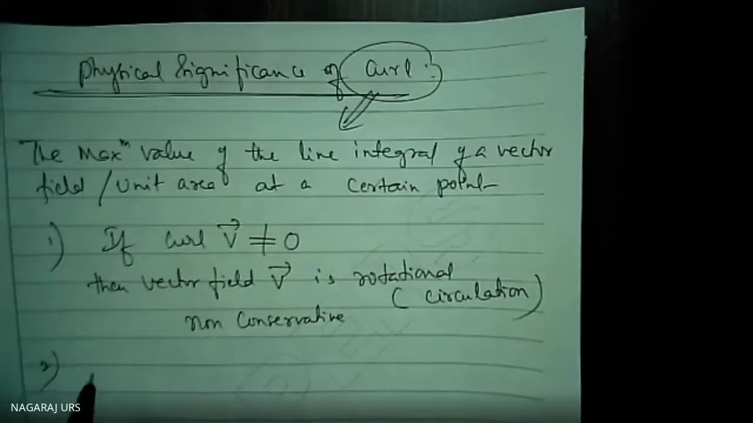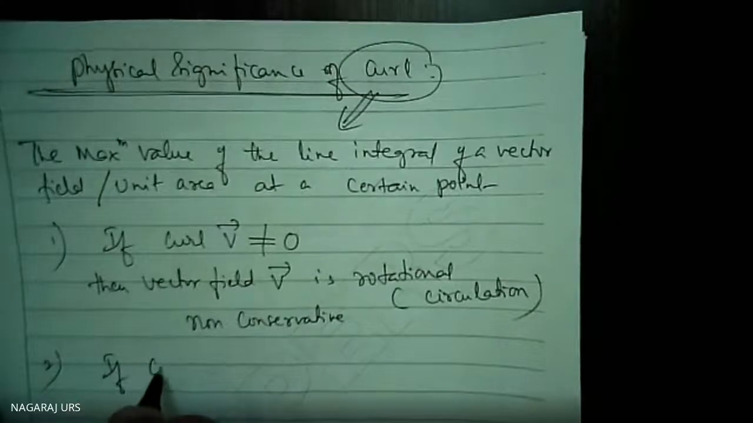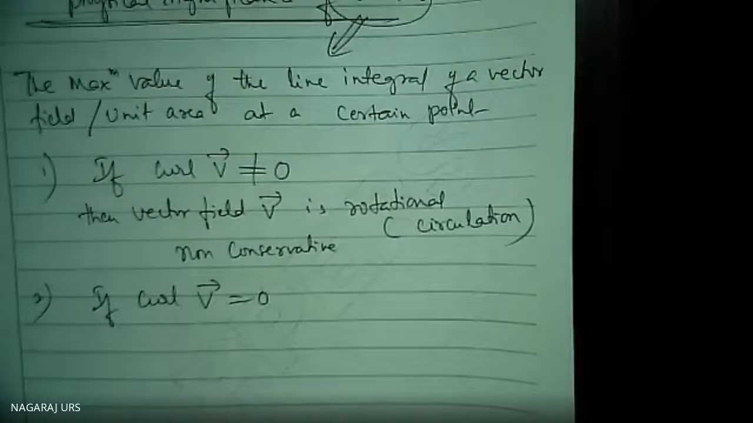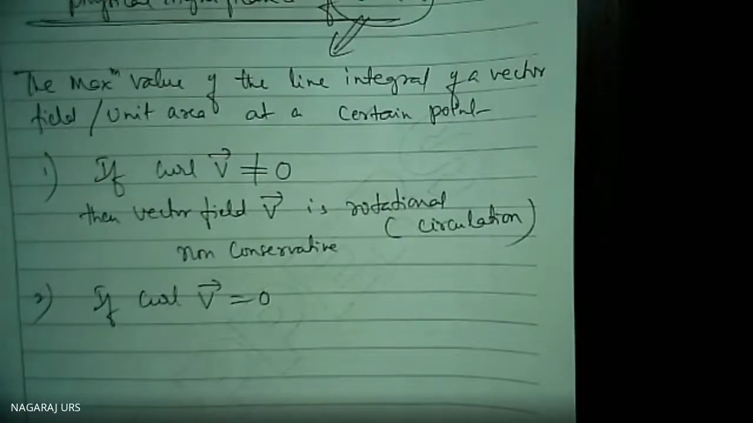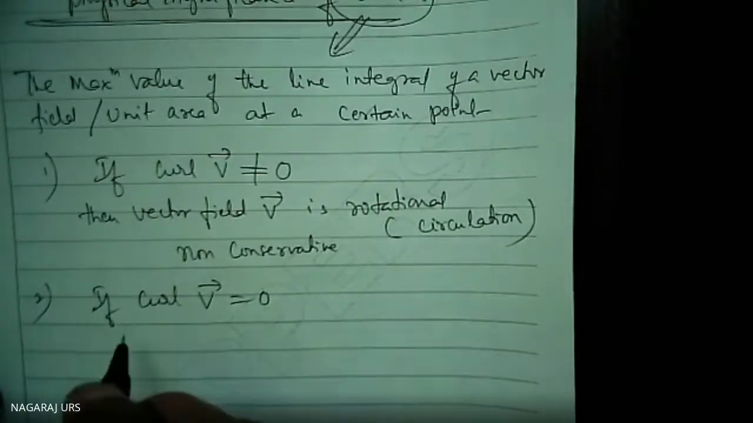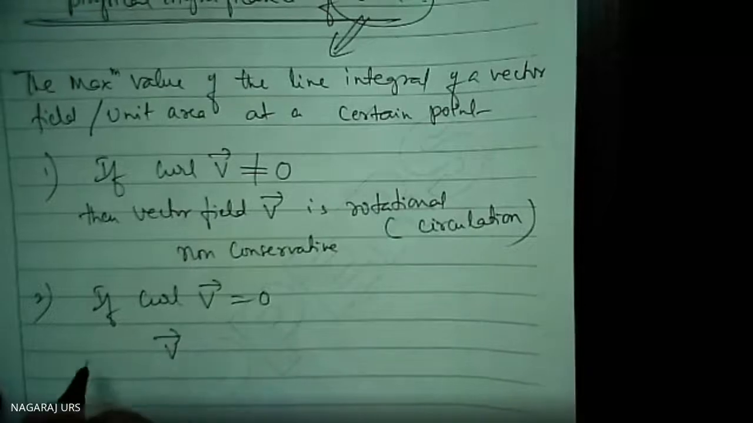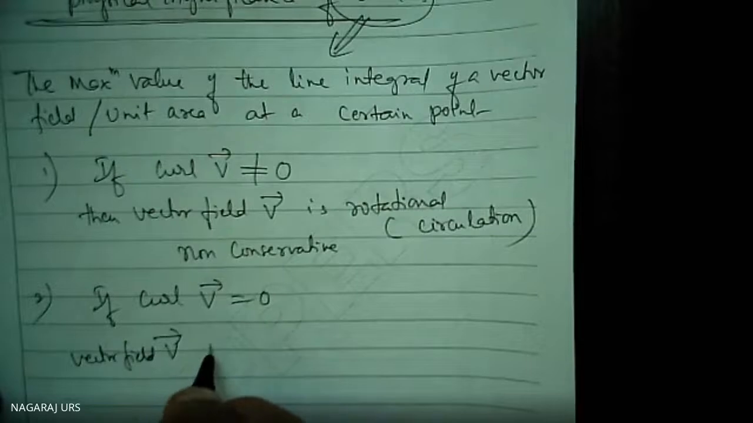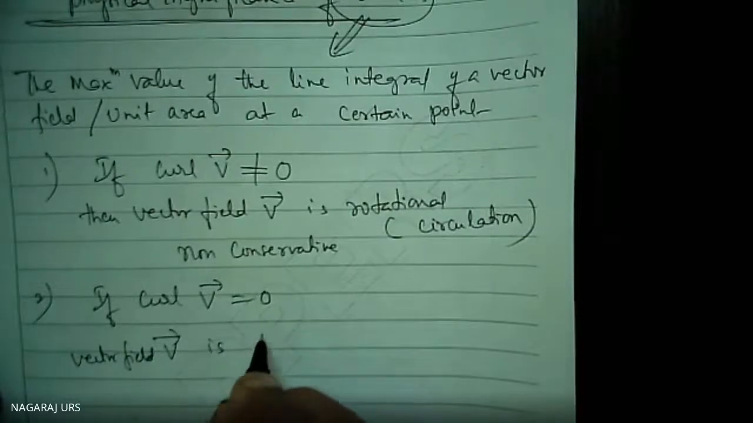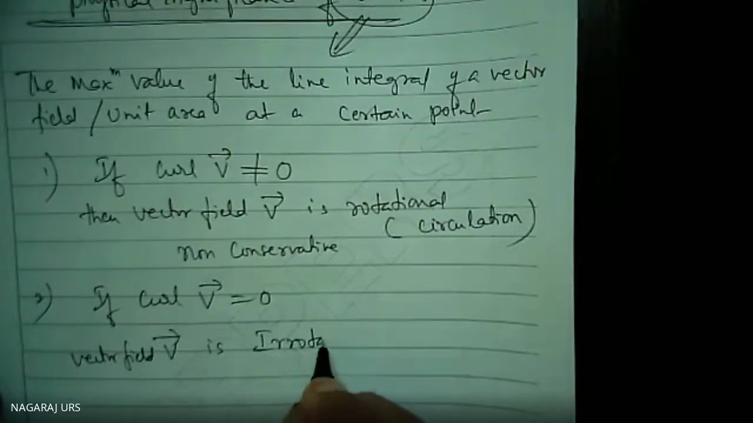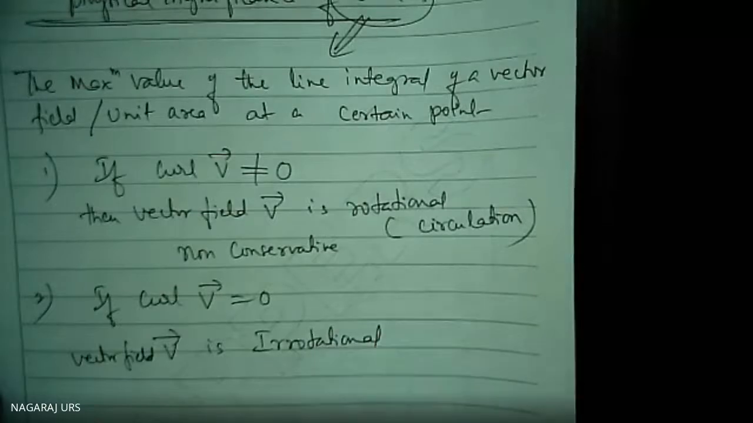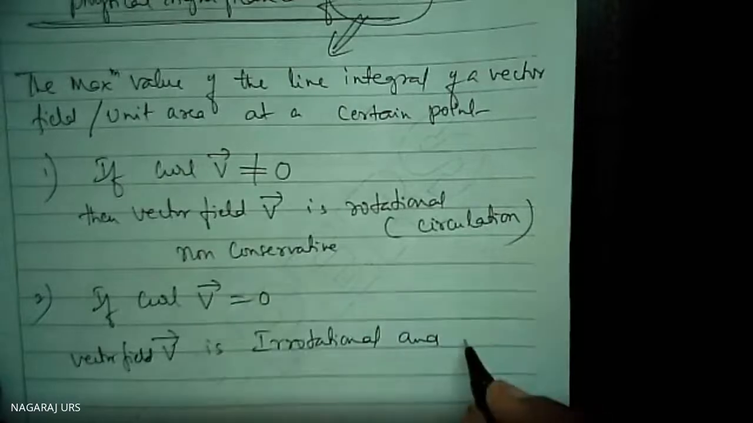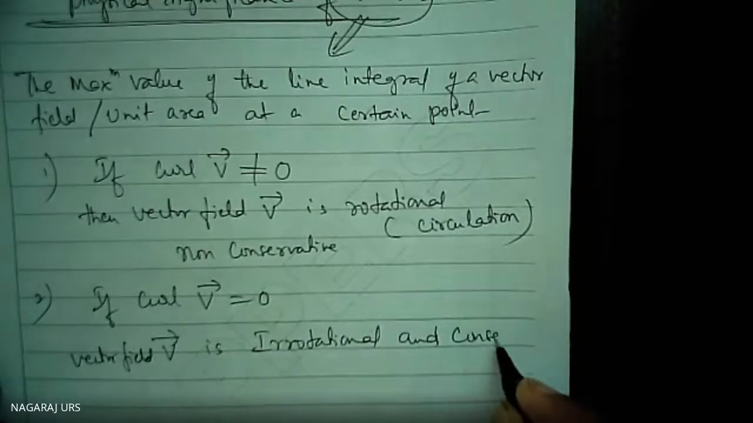If the curl V is 0, if you are getting 0 value for curl V in the same region, then I can say the vector field V is irrotational, and is conservative, of course. This is non-conservative. Here it is conservative.